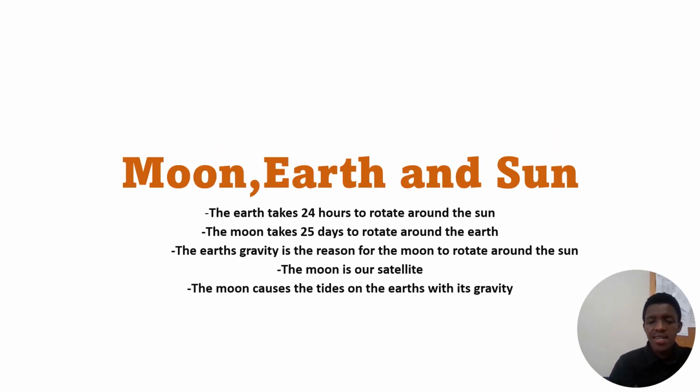Okay, let us also look at the relationship between the moon, the earth, and the sun. It takes 24 hours for the earth to rotate around the sun. This tells us that the sun is much bigger than the earth, because it takes almost a day for the earth to rotate around the sun. The moon takes 25 days to rotate around the earth.